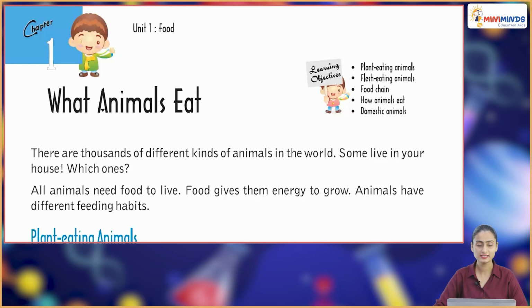So today's topic is what animals eat. Learning objectives: plant-eating animals, flesh-eating animals, food chain, how animals eat, and domestic animals. So let's begin with the chapter.